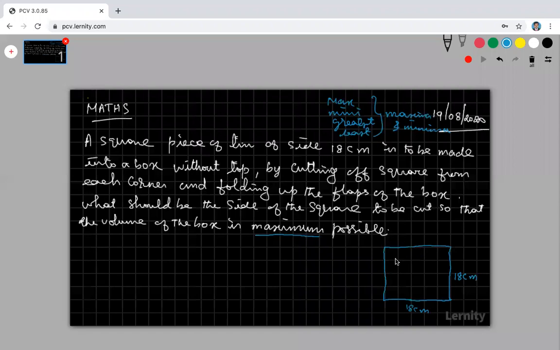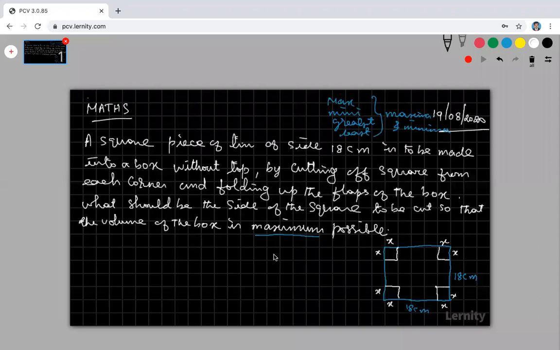There is no top. By cutting off a square from each corner, suppose here we cut some square piece, here also, and here also, the same square. By cutting off a square, I'm taking this as x centimeter, this also x, this also x, this also x. That means the side of the square is taken as x, cut from the square piece of tin of 18 centimeter.